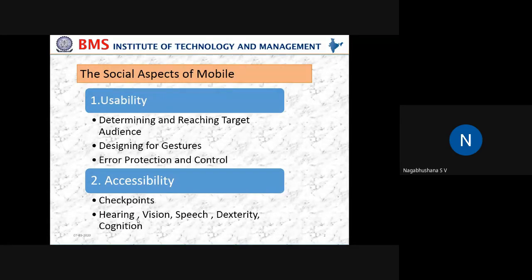What do they need in that specific application? That means you should be able to extract the requirements from that category of users.